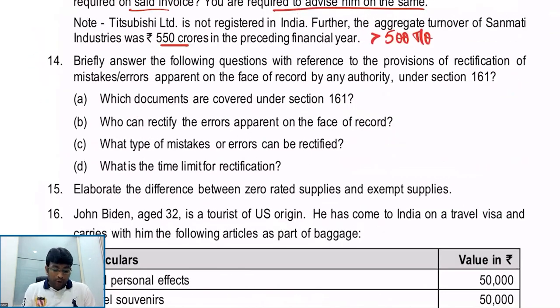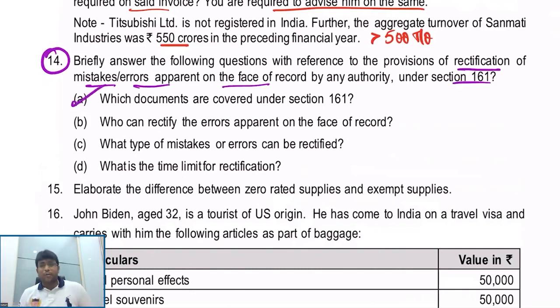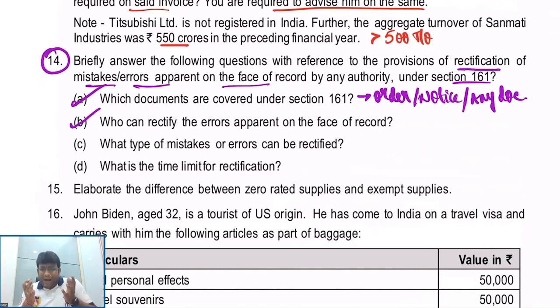Let's look at question number 14. Briefly answer the following question with reference to provisions of rectification of mistake or errors apparent on the face of record. Under Section 161, which documents are covered? Basically, any decision, order, notice, everything is covered. Any decision, any order, any notice, any certificate, or any other document is covered. Getting clarity, my dear friends? And who can rectify the errors apparent on the face of record? The one who has passed that order or decision will only rectify the mistake apparent from record.